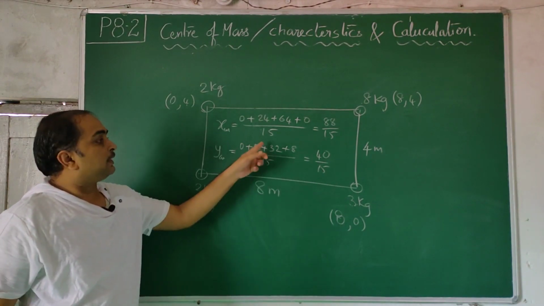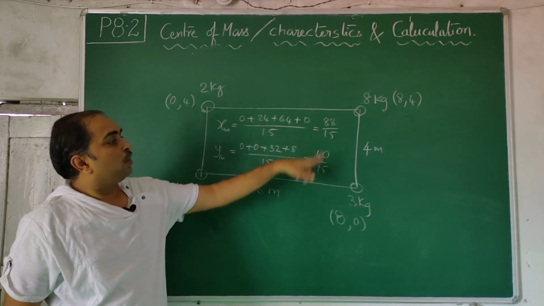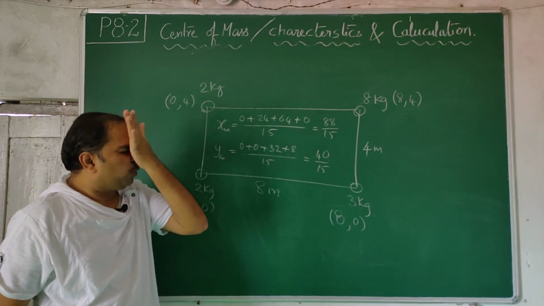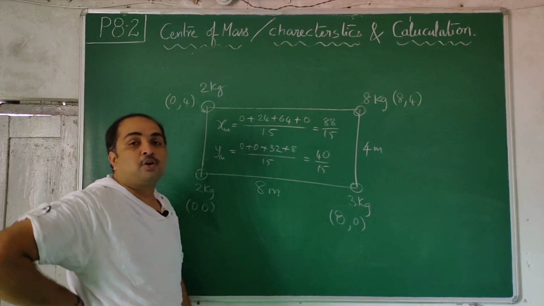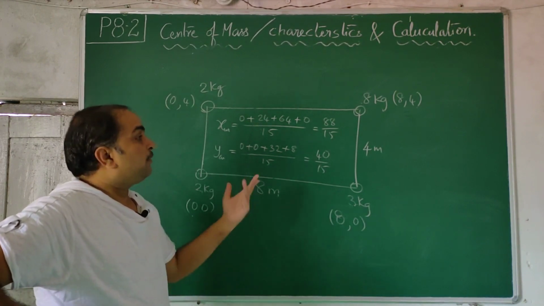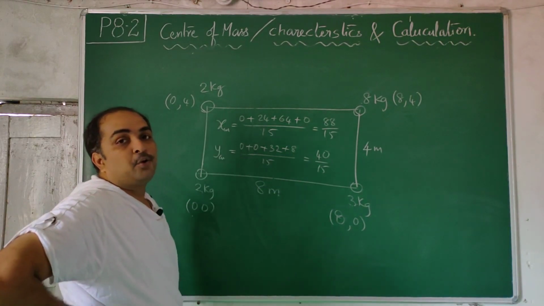Obviously it will not be at the center. The center would be half of 8, which is 4, and half of 4, which is 2, so 4 comma 2 is the center. But it's not coming out to be 4 comma 2. It will come out different. So that's the 88 by 15 value and the 40 by 15 value.